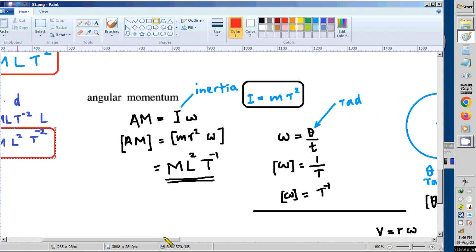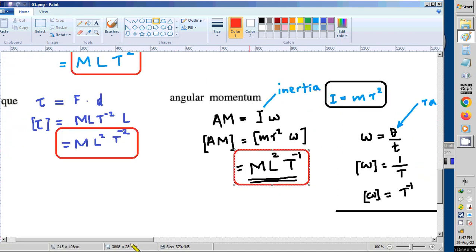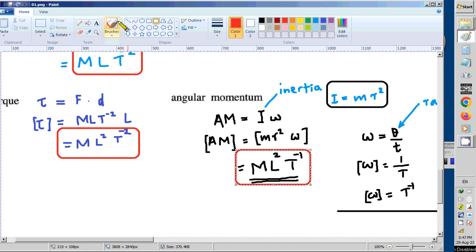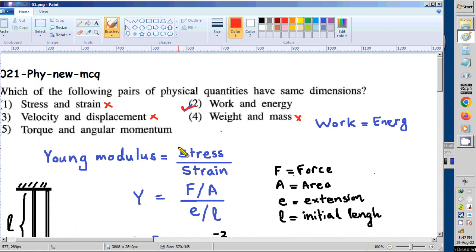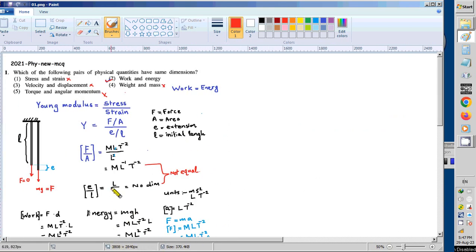Here angular momentum has M L squared T minus 1. T minus 1, here T minus 2. So it is not equal. Therefore wrong. This one wrong. Now done. The question we have done.